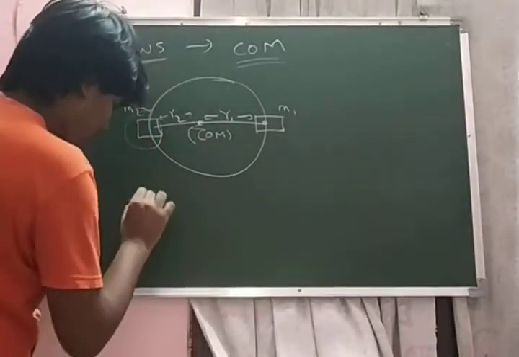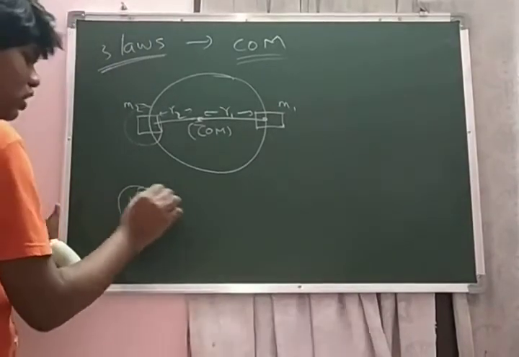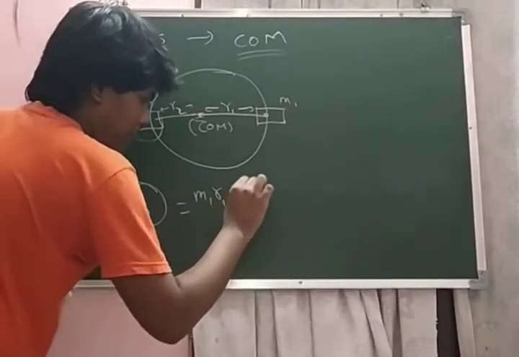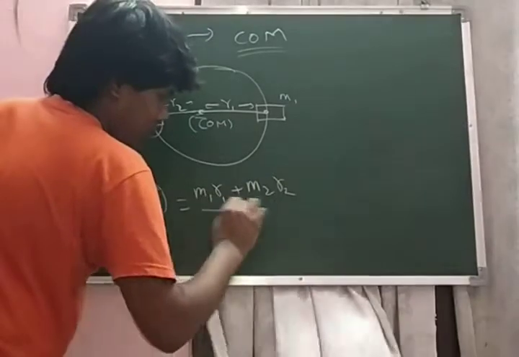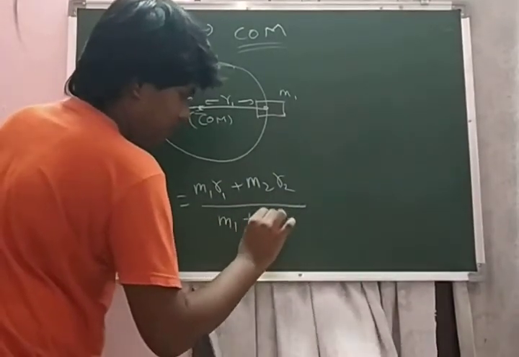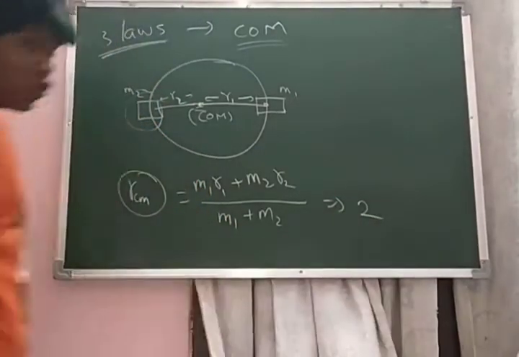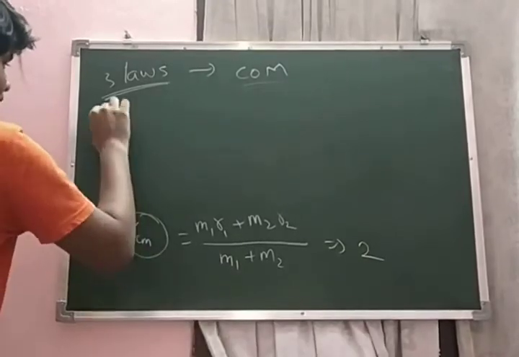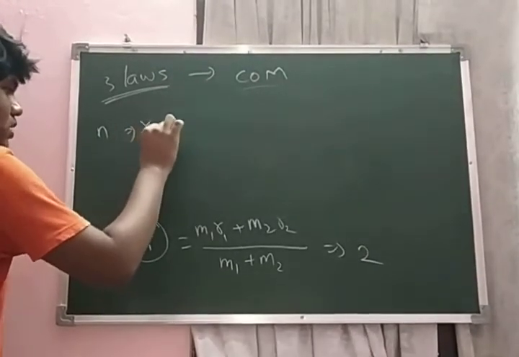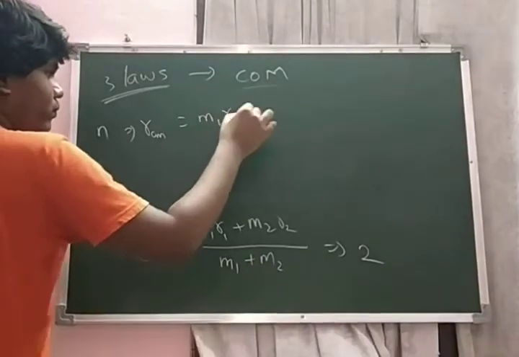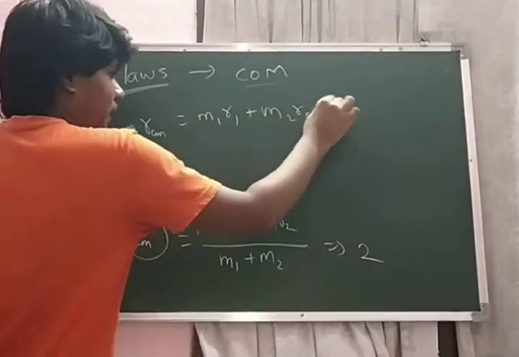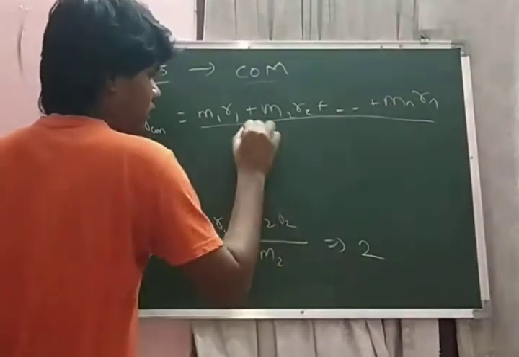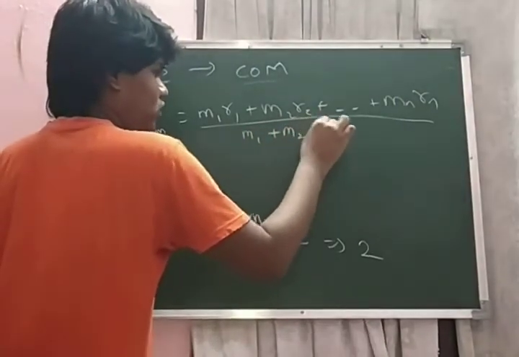So RCM, the distance of the center of mass, is equal to m1 r1 plus m2 r2 divided by m1 plus m2, when you consider a two particle system. But if you consider an n particle system, then RCM is equal to m1 r1 plus m2 r2 and so on up to mn rn, divided by m1 plus m2 and so on up to mn.